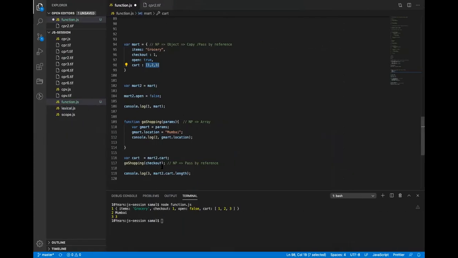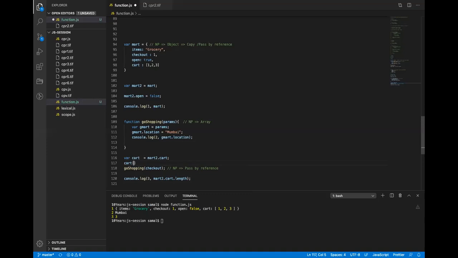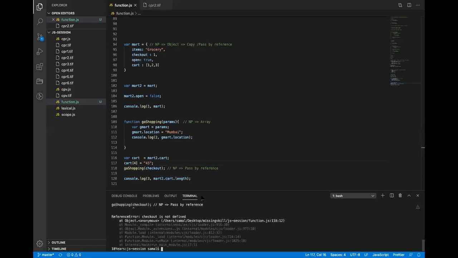Exactly the same thing happens here. The cart is pointing to this. If I make any changes to the cart, it will also impact this. If I do this, let's say cart, and add the value 4, now say this. Check out.